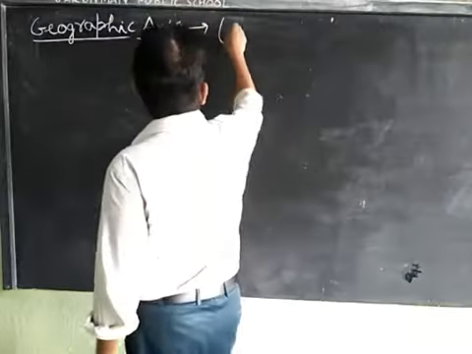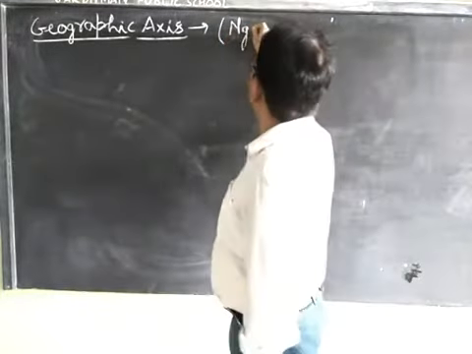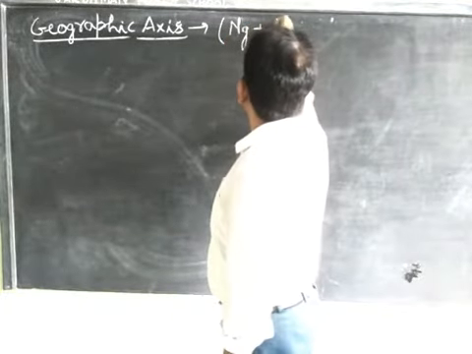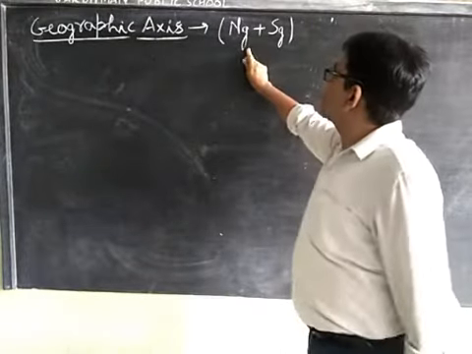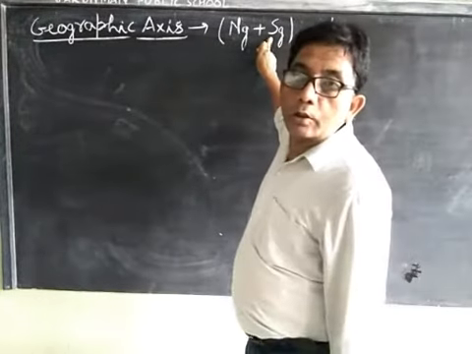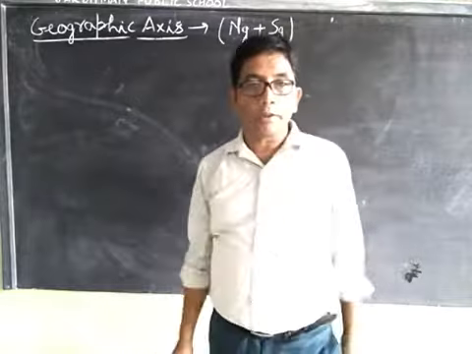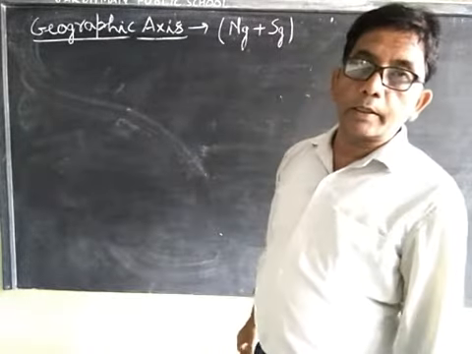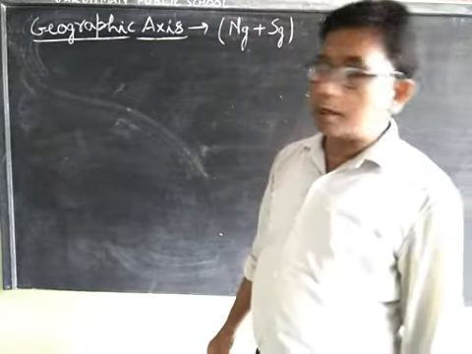The straight line passing through the geographic north and geographic south pole of the Earth is known as the geographic axis. It is the axis of rotation of the Earth.